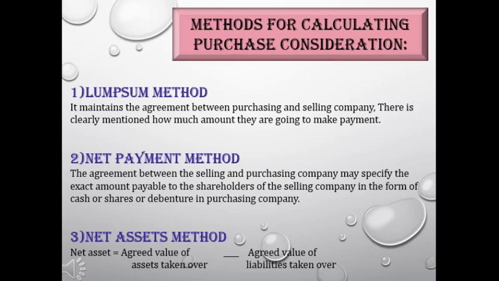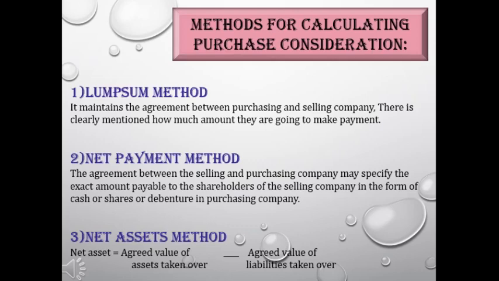So in net payment method, we have to consider whatever is given to the owners of the vendor company. Owners may be equity shareholders or preference shareholders. What can be given may be in the form of cash, shares or debentures. You have to add up all of that. That would be net payment method.